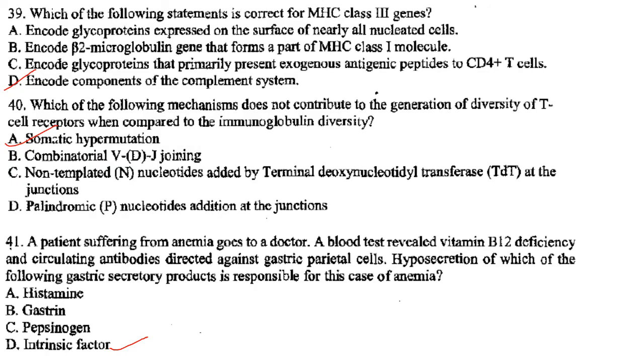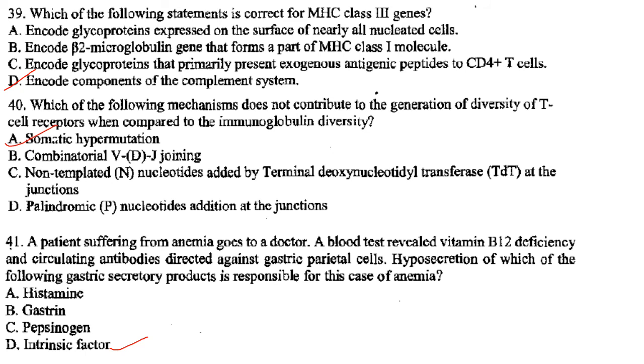Then next one. Which of the following statement is correct for MHC class 3 genes? Encode glycoproteins expressed on the surface of nearly all nucleated cells. So all nucleated cells expressing this particular glycoprotein, it is true for MHC class 1, not class 3. Then next one.